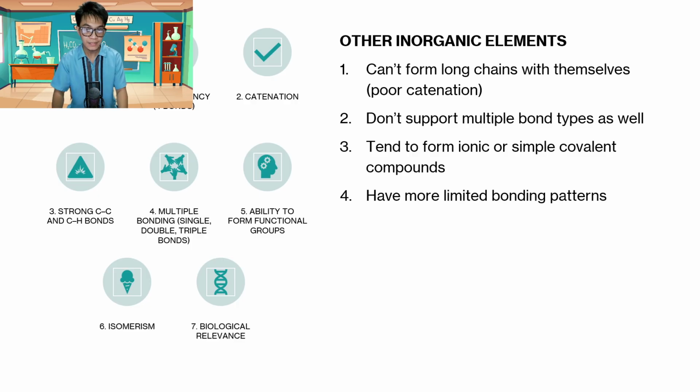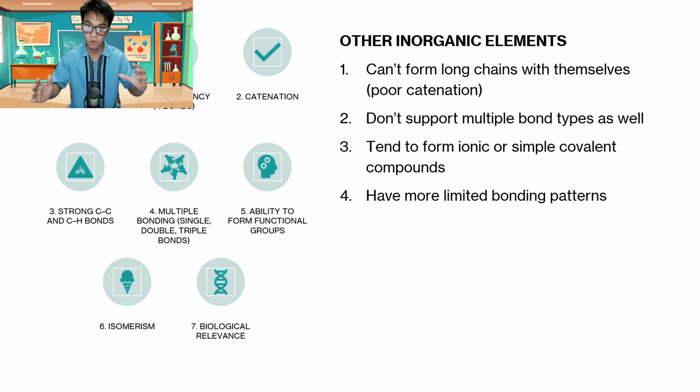Number three, they tend to form ionic or simple covalent compounds. Now, this is very important. Why? Because going back to the rule that elements want to be stable, accomplishing the octet rule, the most stable polarity that an element could ever have is nonpolar. They don't have sides that they want to side on, for example, this positive, this negative.